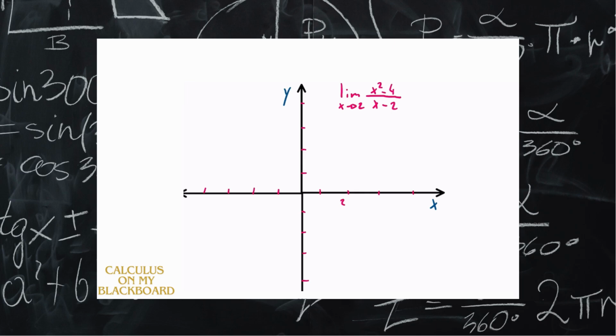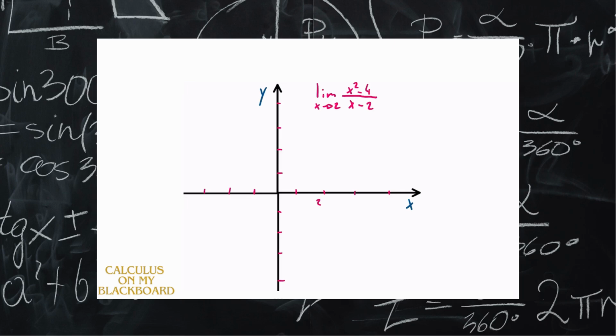So let's start. We're using this function over here: the limit of x tending to 2 of the function x squared minus 4 divided by x minus 2. So how can we do this? By looking at this, we can already see that we can't put the number 2 in this function. As I mentioned in the previous class, when we can't put a number there, we call this number an asymptote, a number that the function wants to touch but never touches. So let's draw this asymptote over here.